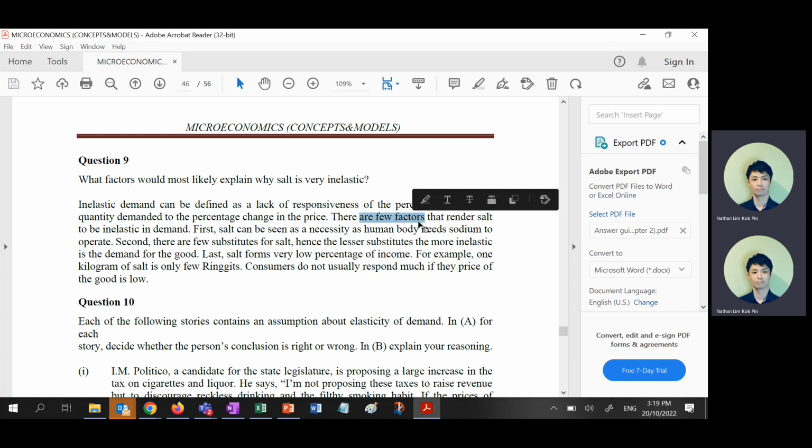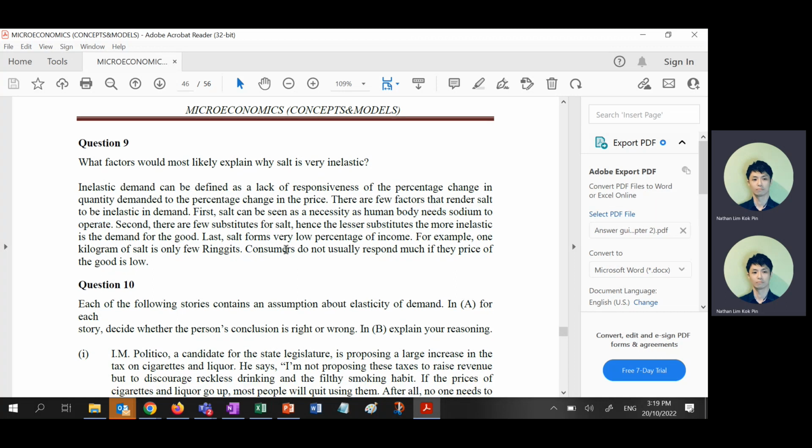There are a few factors that render salt inelastic. First one, necessity. If you write necessity, like I say, human body needs sodium, wow, full marks really. Or you change the sodium to NaCl, wow, 100 marks. Seriously, because I know you understand. This is essential, this is a need. That's why salt is inelastic. You know, NaCl is sodium, right?